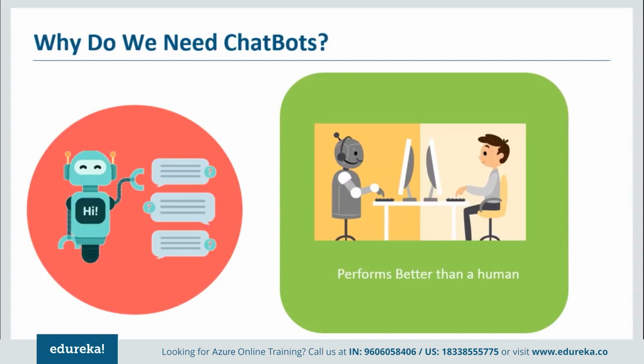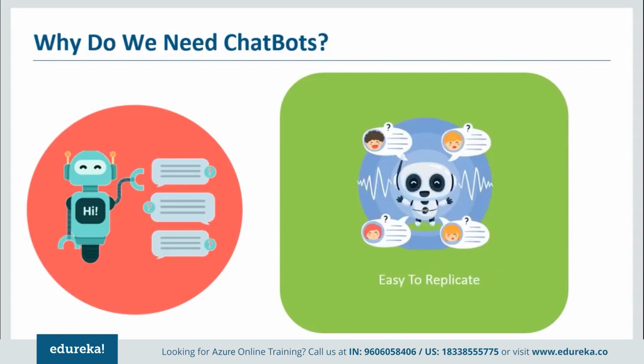How is that? Let me give you one more scenario. The next point is that it is easy to replicate. What do I mean by this? Now suppose I have a human being who is sitting and answering certain queries. No matter how great or how brilliant that individual is, if I throw like 20 queries parallelly at him, he probably would be able to answer 4 to 5 queries, right? So this is where a chatbot is different. I can create one chatbot, I can program it in one way, and then I can train it for 20 different services. So when 20 different queries come in, I have 20 chatbots that can actually do the job that is needed. So when you talk about parallelization, this is where chatbots come into the picture. So these are some of the needs.